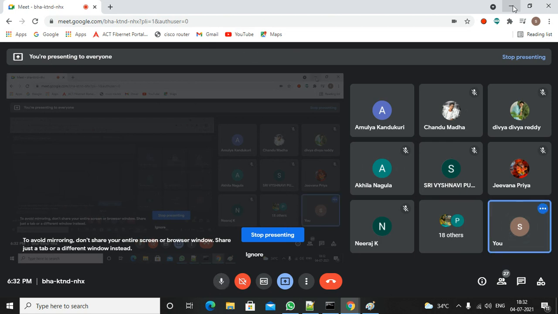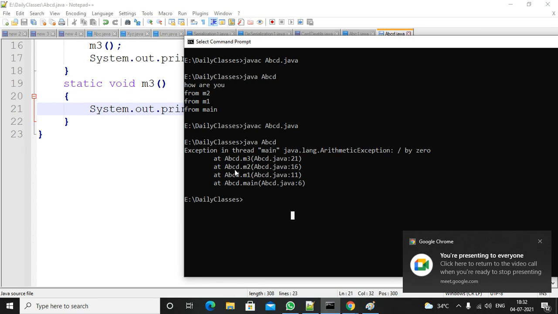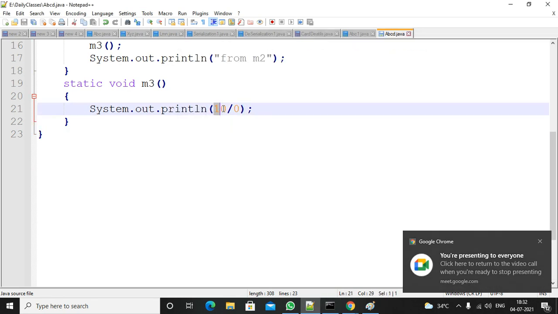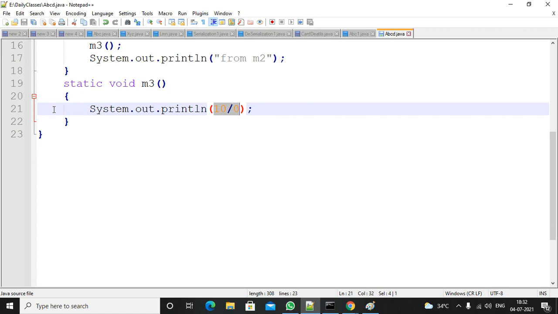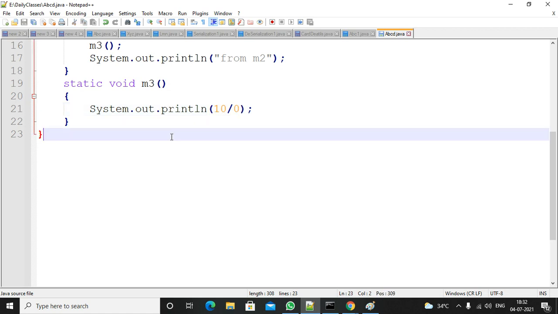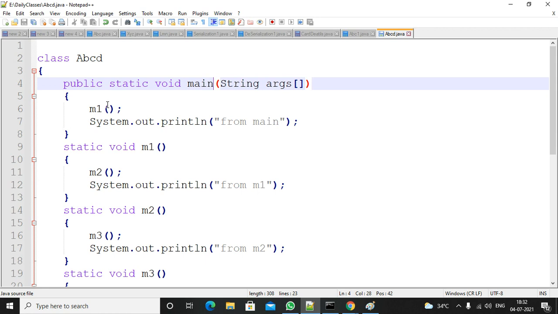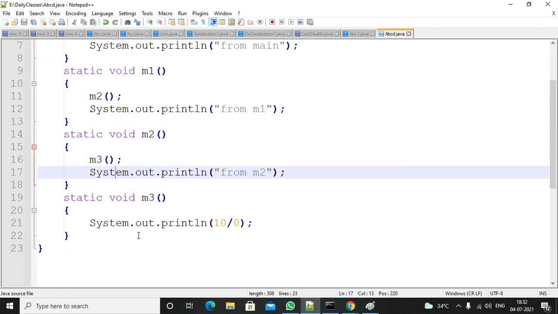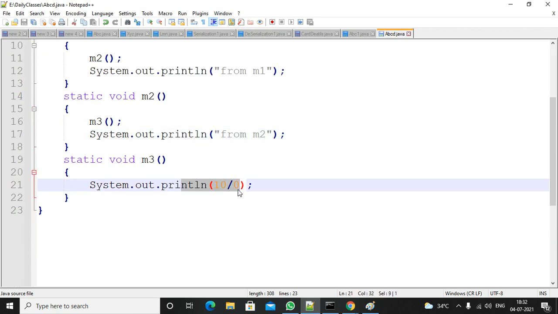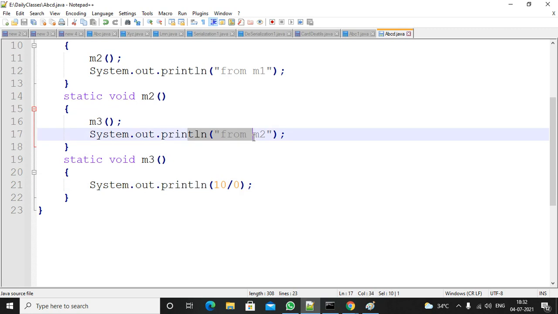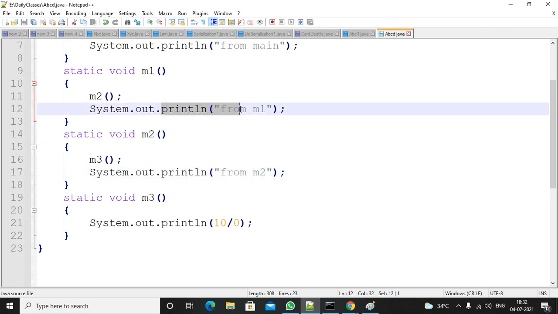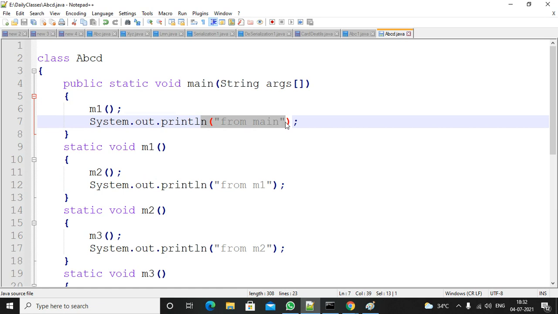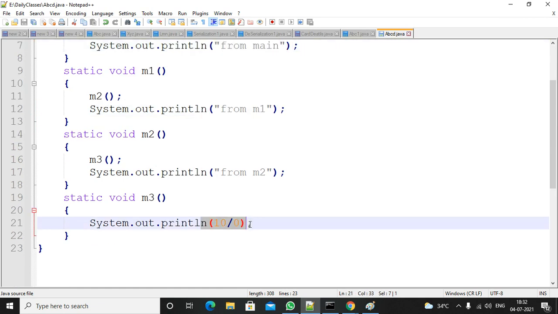So now observe. If there is a runtime error here, a runtime error at line number 21. Actually the method calls happened from the main method to M1, M1 to M2, M2 to M3. While executing M3, there is a runtime error. If a runtime error is there, the program terminated abnormally. That means the remaining part of M2 is not executed. The remaining part of M1 is not executed. The remaining part of the main method is not executed. So from this line onwards, the program is terminated abnormally.